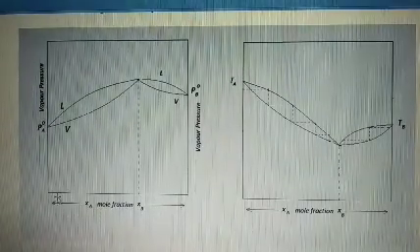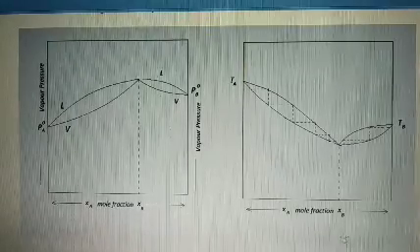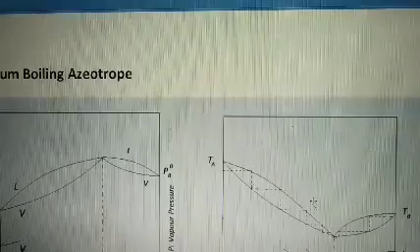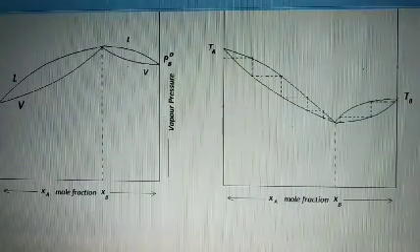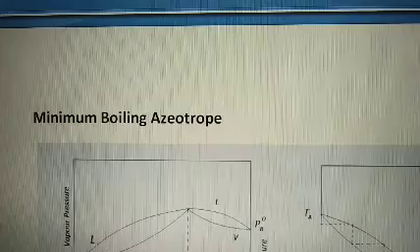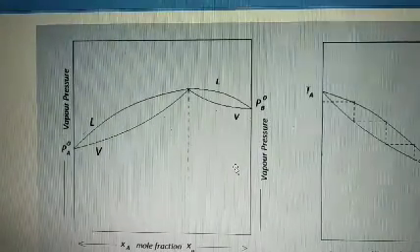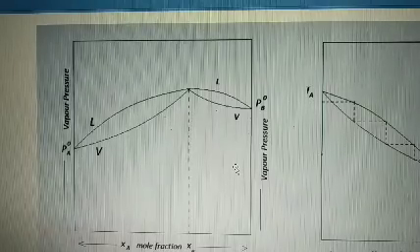So XA increases toward this side, XB increases toward that side. Let me zoom in. So that is the graph for the minimum boiling azeotropic mixture.